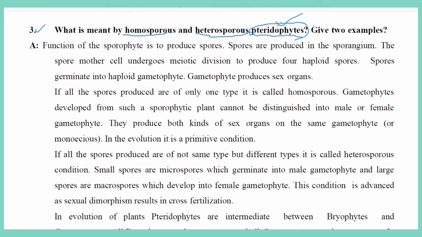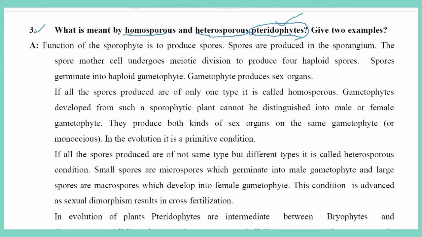Pteridophytes, where the P is silent, are the first vascular cryptogams. Cryptogams means they do not develop flowers. The plants which do not develop flowers are called cryptogams.